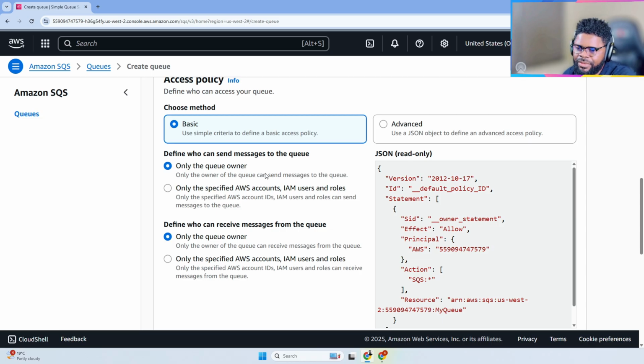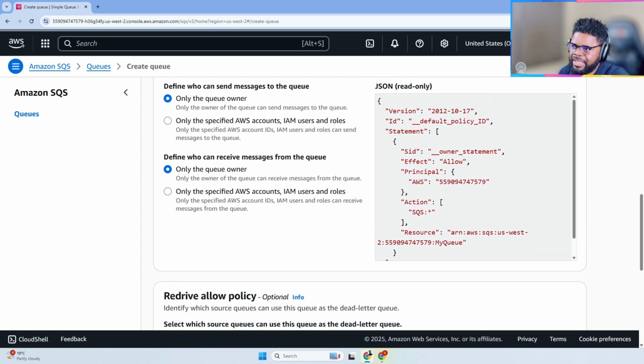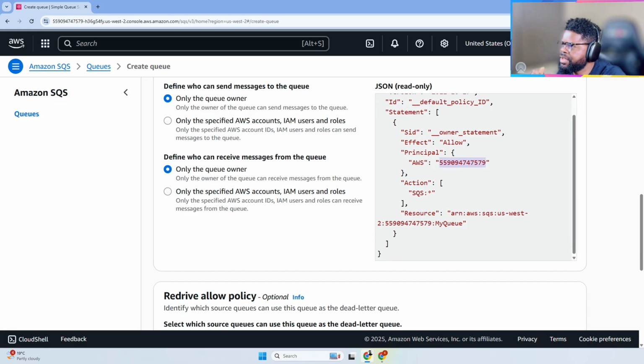SQS is also one of those services that use a resource policy. We've seen that with S3 before, but SQS falls into that. What it means is that for your queue, you can actually decide who can push, who can pull, who can do anything with the queue. In this case, it's a very simple policy. We're not going to worry ourselves. It's just saying that anyone inside of this account can deal with the queue. So it's fine, we'll take that.